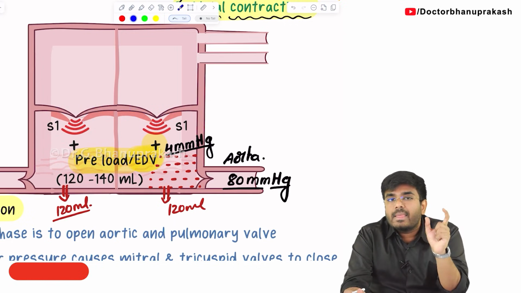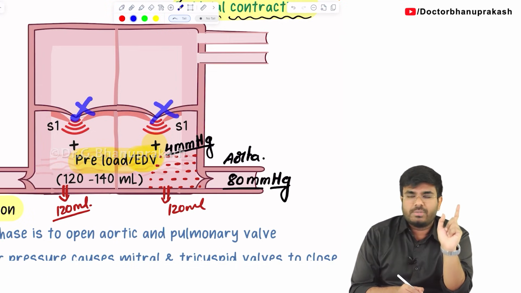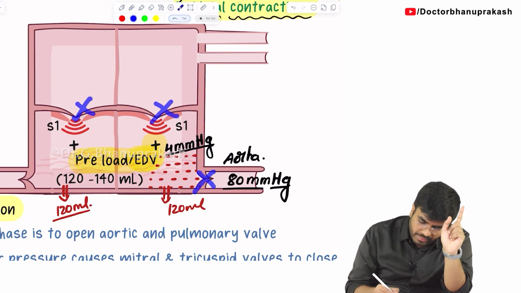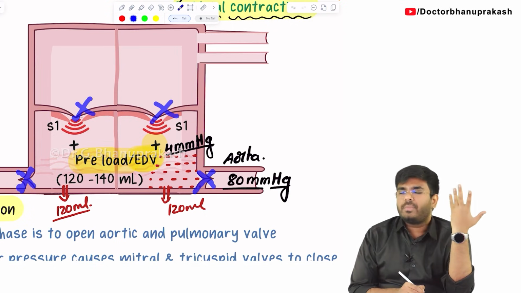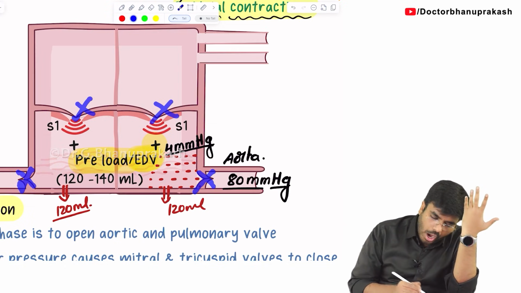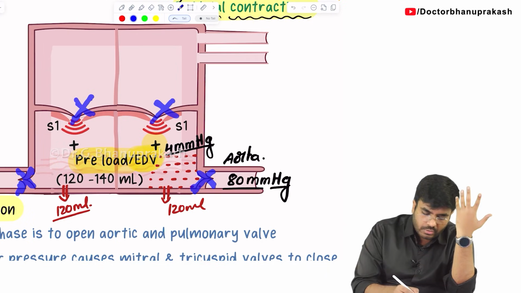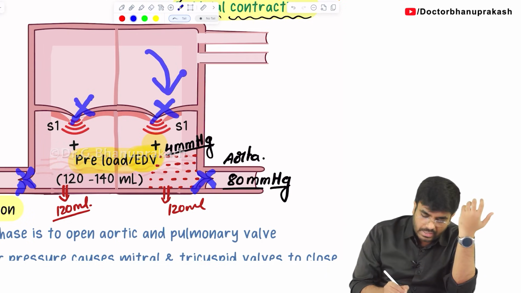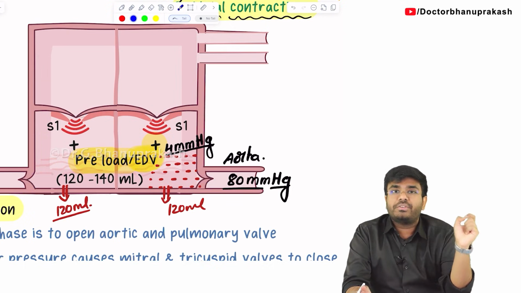So, now you tell me, just now the mitral and tricuspid valves closed. From the beginning, the aortic valve and pulmonic valve are in the closed state. So, all 4 valves are in closed state. Nothing comes into the ventricle, nothing goes out of the ventricle. So, that's why the word isovolumetric.